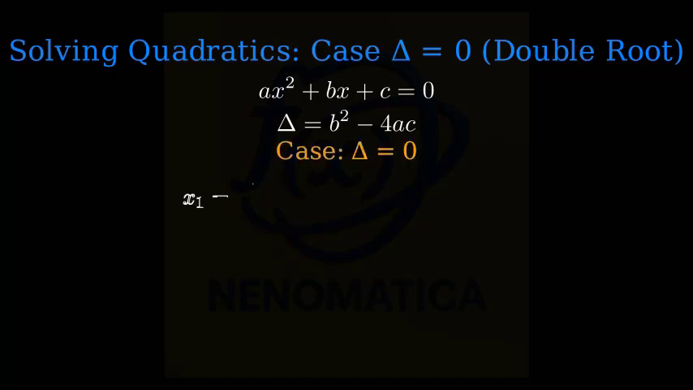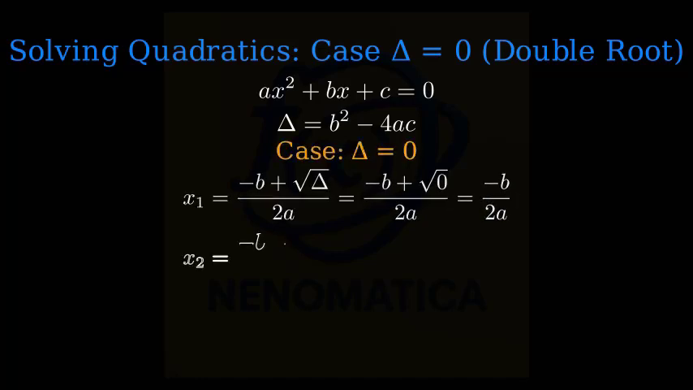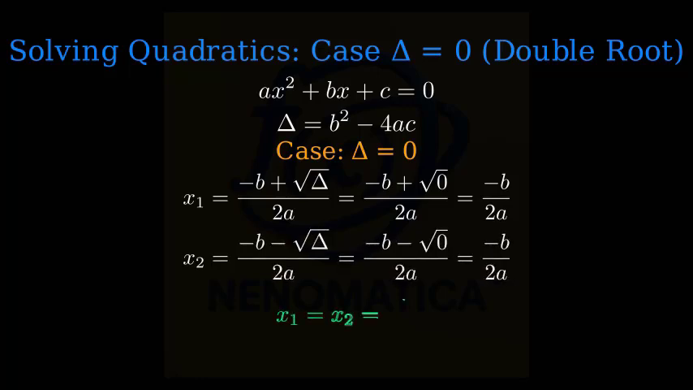Case 2. If delta equals 0, then both formula branches collapse to the same value. For x sub 1, we have negative b plus the square root of delta all over 2a, which becomes negative b plus the square root of 0 all over 2a, which equals negative b over 2a. For x sub 2, negative b minus the square root of delta over 2a becomes negative b minus the square root of 0 over 2a, again negative b over 2a. Therefore, x sub 1 equals x sub 2 equals negative b over 2a.